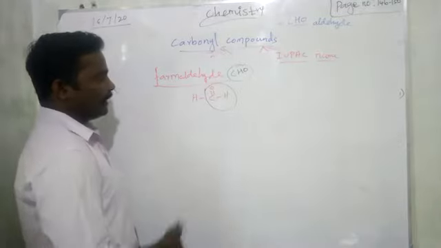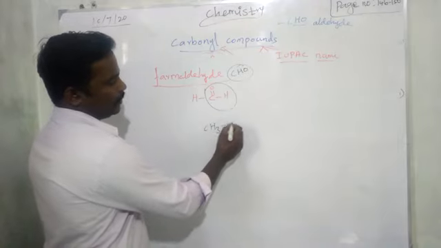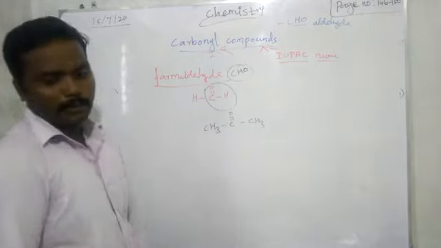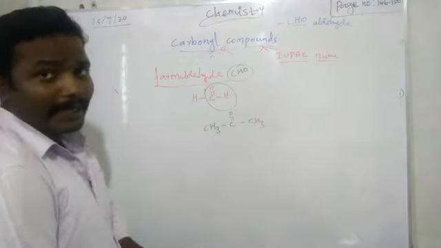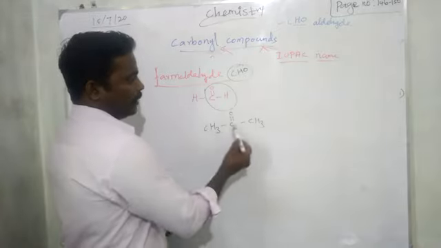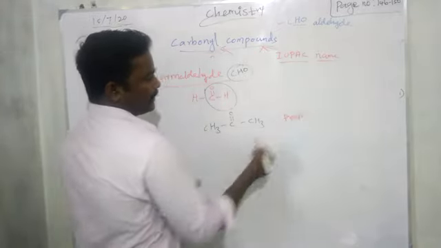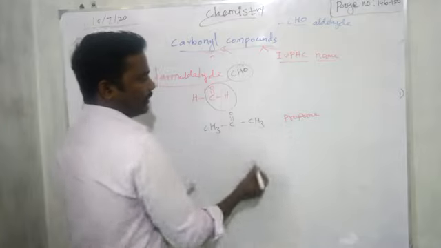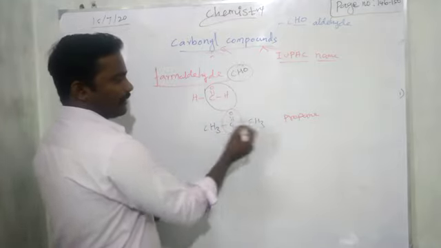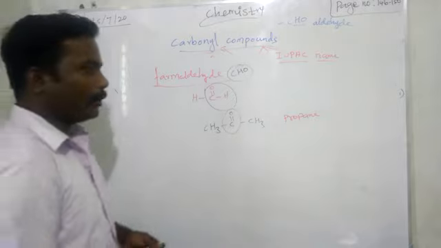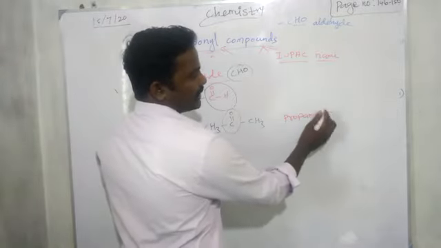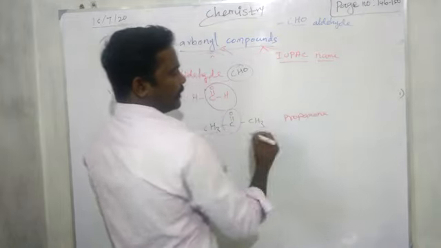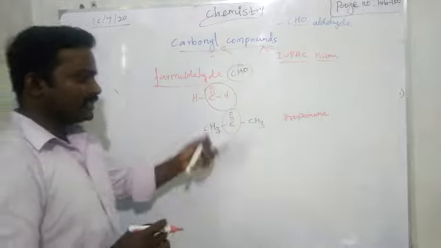Now we are going to start for ketones. For example, acetone. What is the name of this compound? Acetone. Here we can write CO or C double bond O. Both are same. So count it 1, 2, 3 carbon. So prop. Then double bond is between the carbon? No. So ane. Then what functional group present? Both side carbon group is attached in the carbonyl compound. So we can say ketone. So ketone means one. So we want to remove the E and add one. Right. So propanone is the IUPAC name of this acetone.